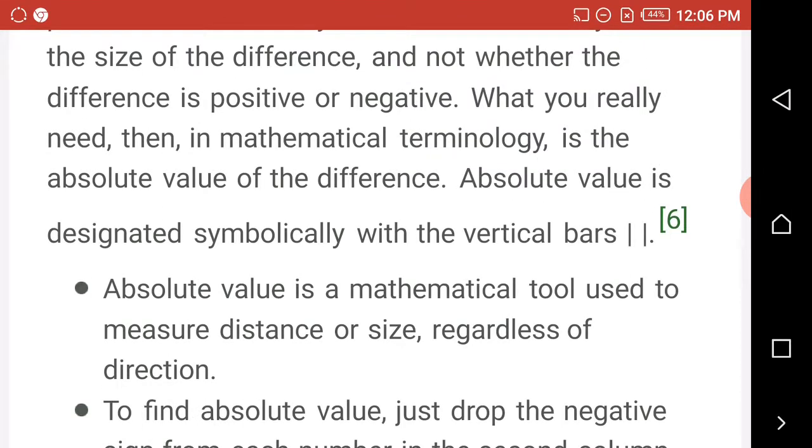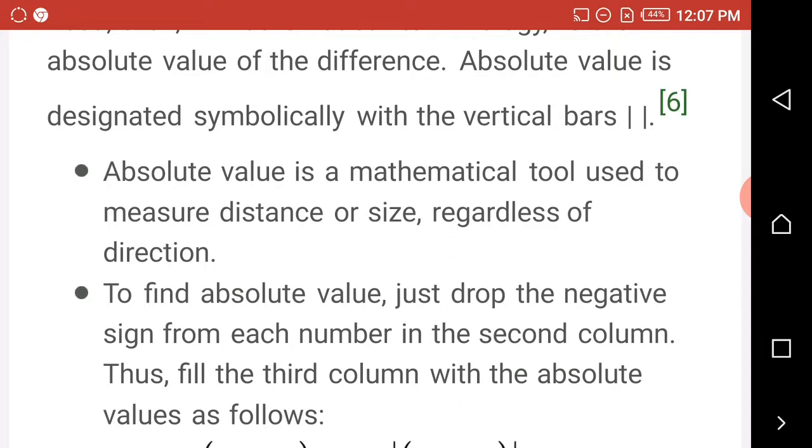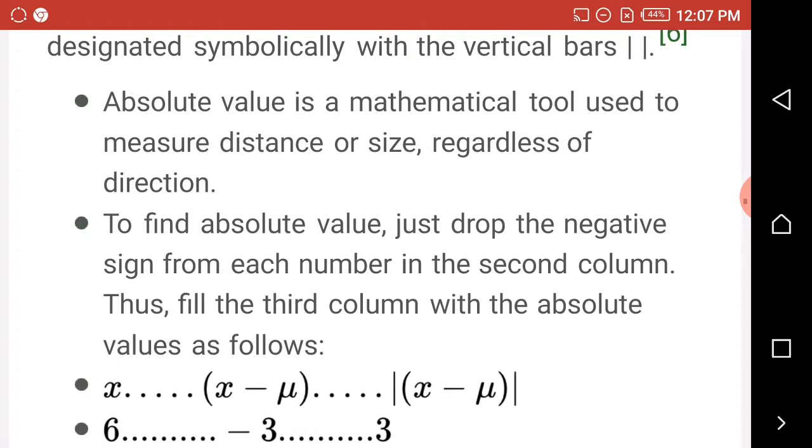Absolute value is designated symbolically with the vertical bar. These are the vertical bars. Please take note of the green letters I put in brackets there.